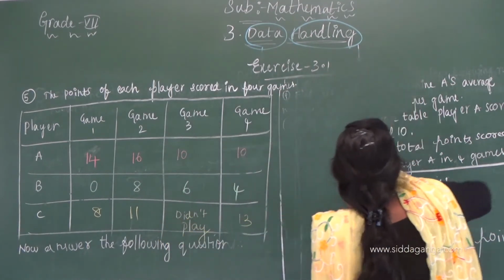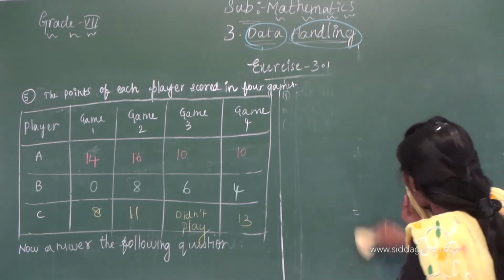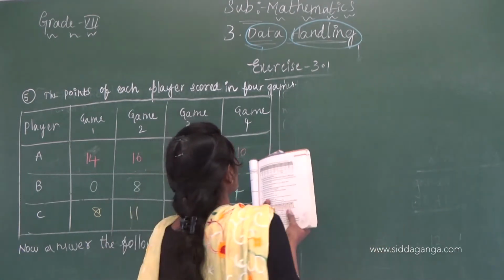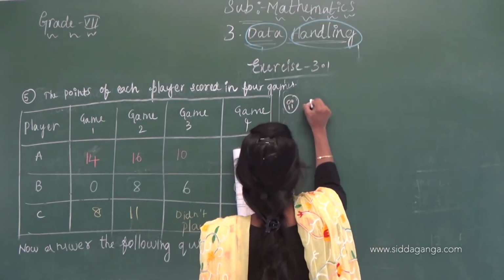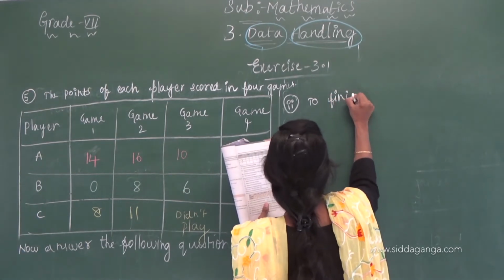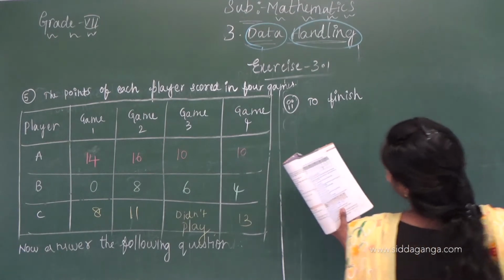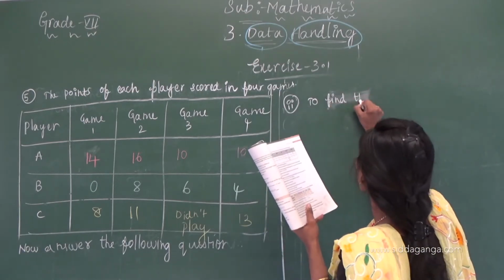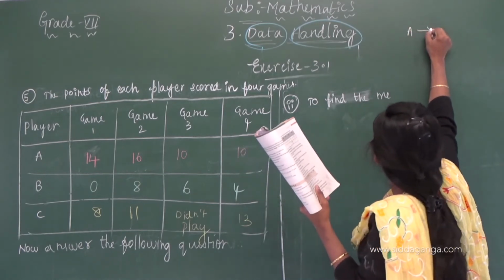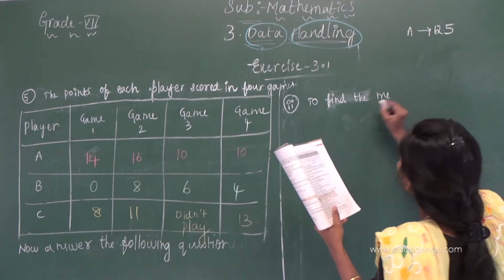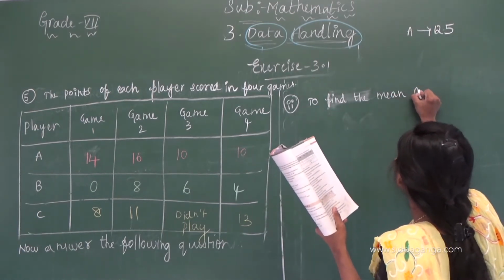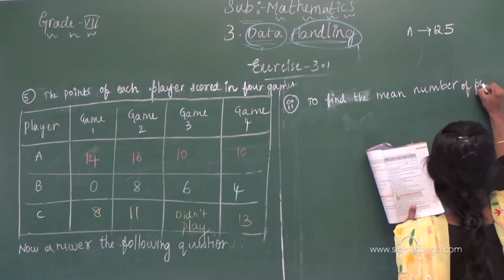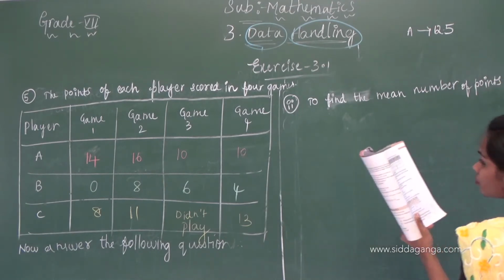And then second question. To find the mean number of points per game,